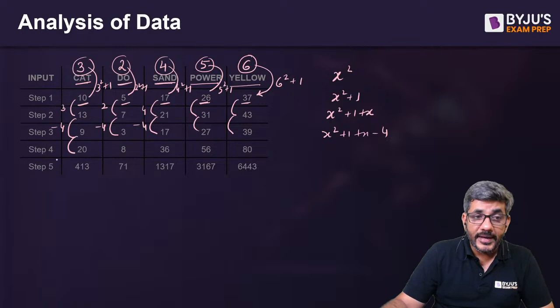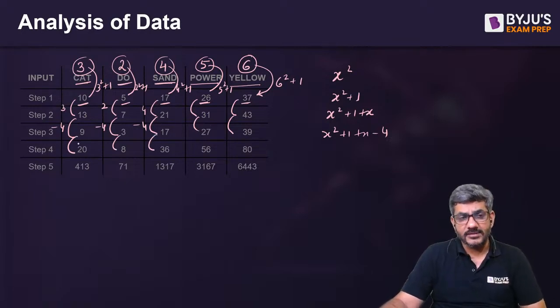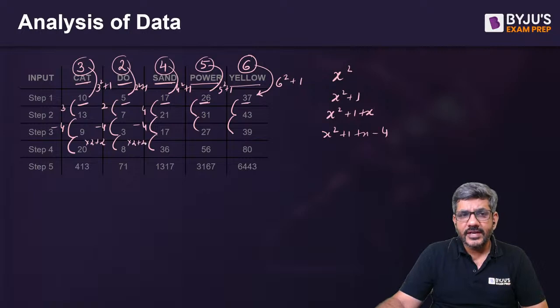Next step: 9 to 20, 3 to 8, 17 to 36. Now these look like they are around double. 9 to 20: 9 into 2 is 18, 18 plus 2 is 20. 3 into 2 is 6, 6 plus 2 is 8. 17 into 2 is 34, plus 2 is 36. 27 into 2 is 54, plus 2.